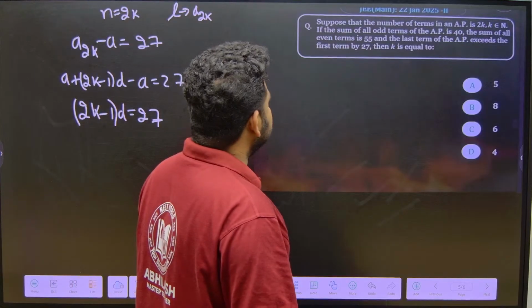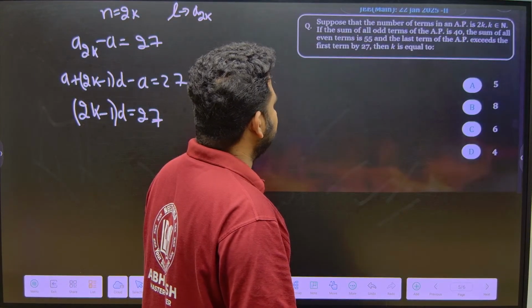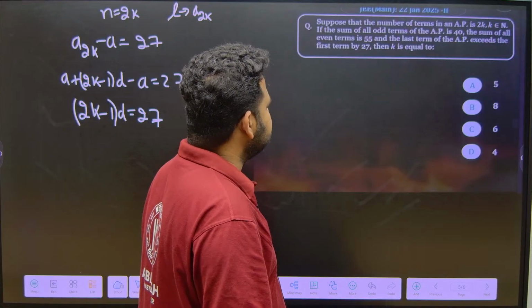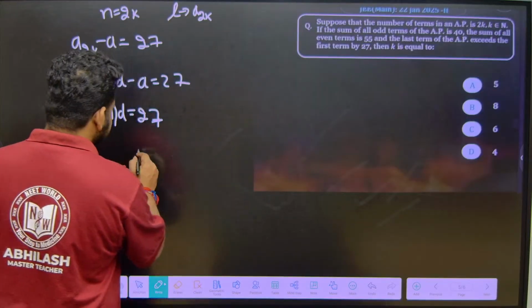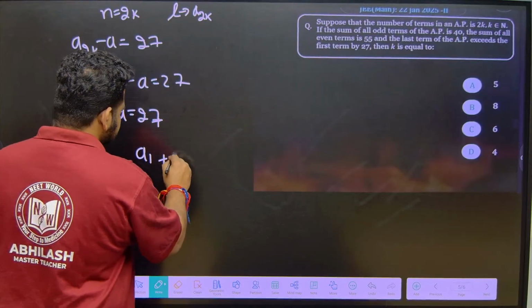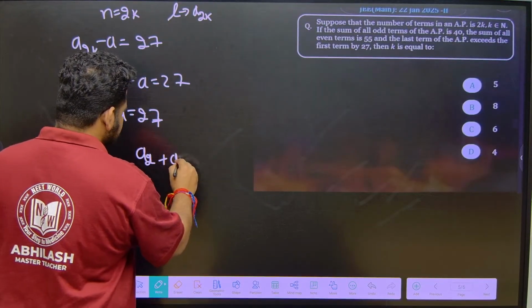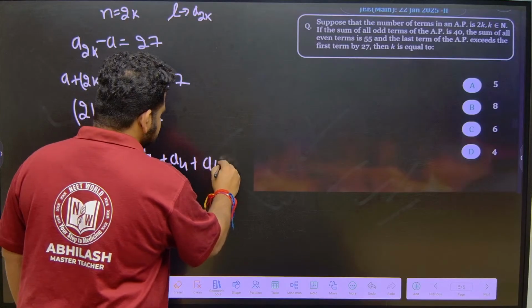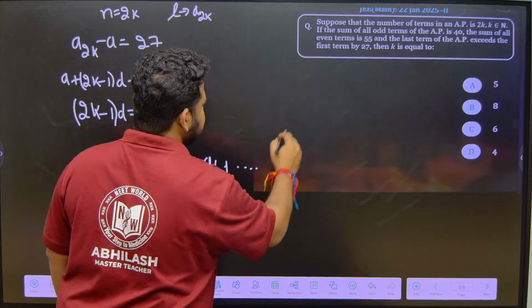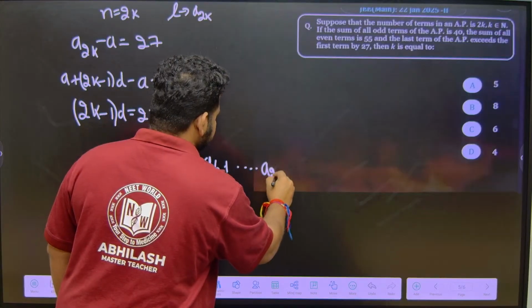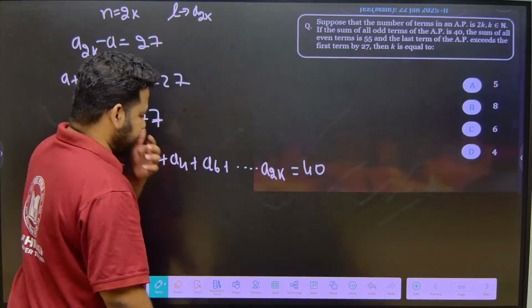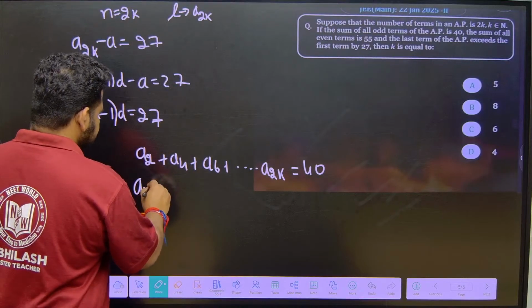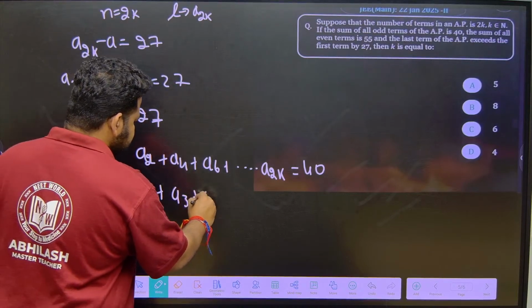They are telling the sum of all odd terms of an AP is 40. Sum of all even terms of an AP is 55. Sum of all odd terms means A1. First let me write even terms: A2, A4, A6 up to 2k terms, means up to A2k. They are telling it as equal to 55. Fine. Odd terms A1, A3, A5.